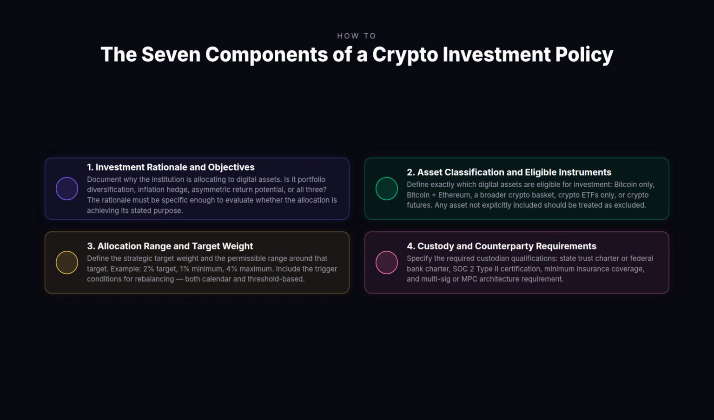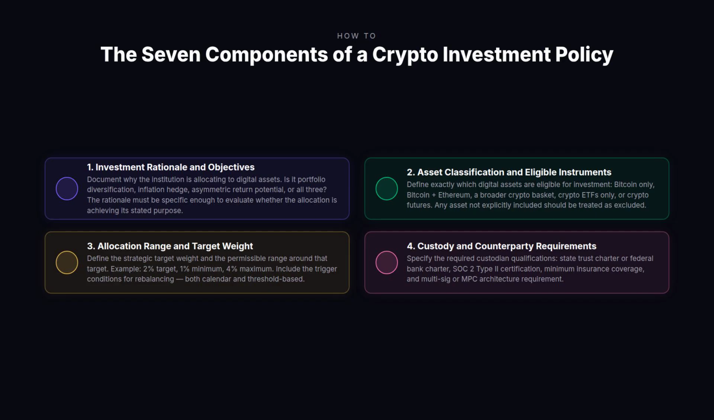Asset classification and eligible instruments. The policy must explicitly enumerate which digital assets qualify for investment. For most institutional mandates beginning their crypto journey, restricting eligible assets to Bitcoin, Ethereum, and qualified crypto ETFs provides clear boundaries. Any asset not explicitly listed should be treated as excluded by default.